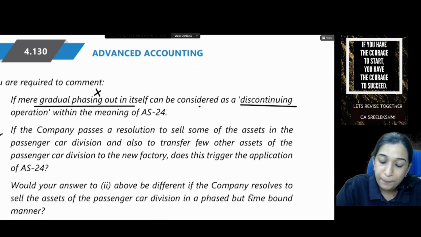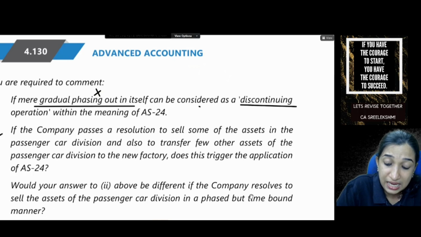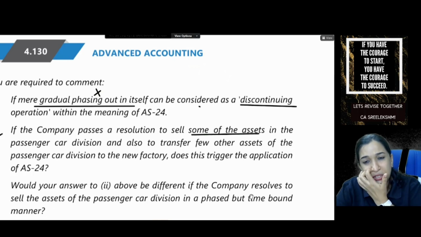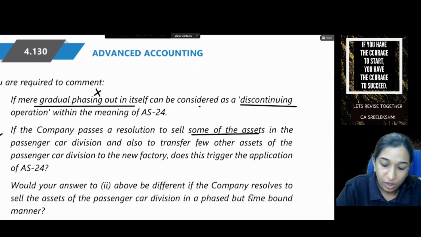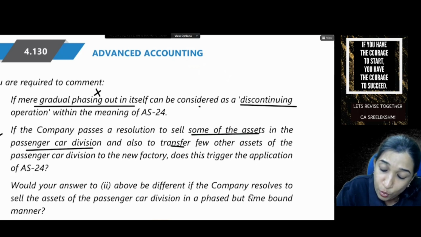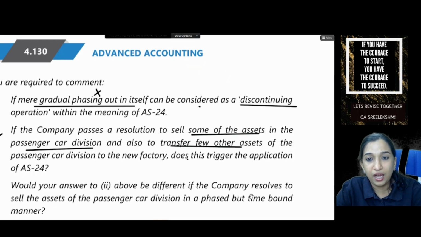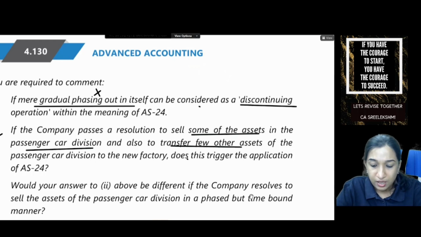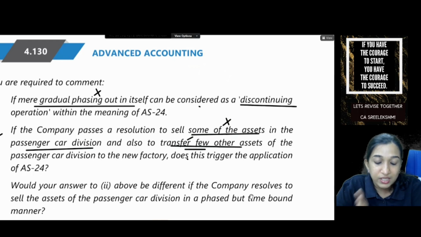Okay. If the company passes a resolution to sell some assets of passenger car division and transfer few other assets, does this trigger? Some assets will be sold, and few other assets will be transferred.